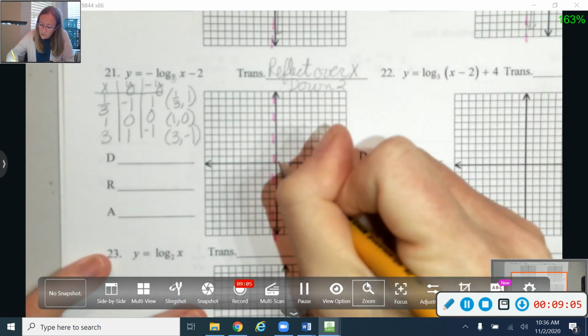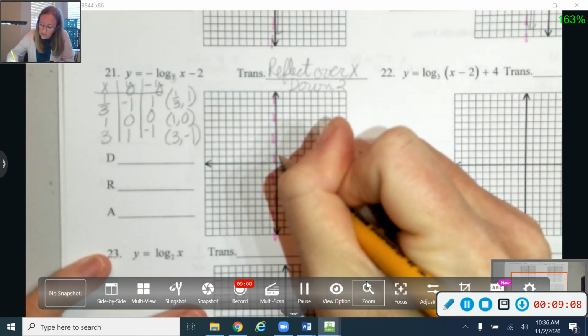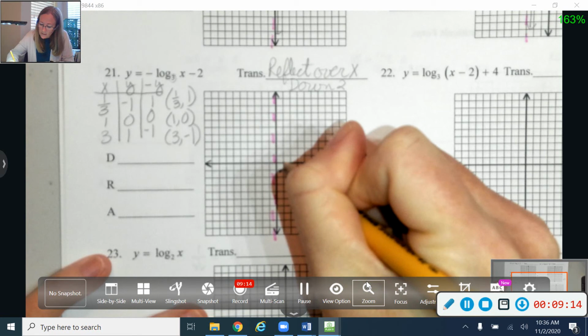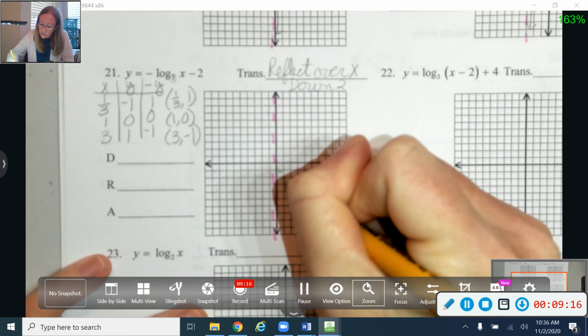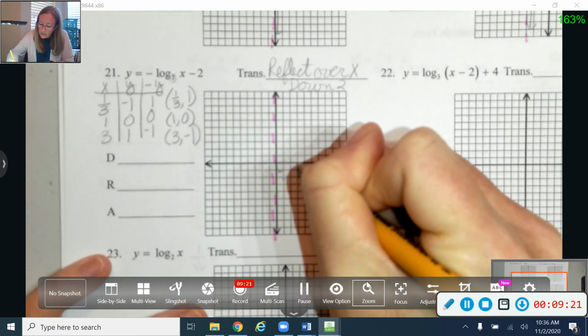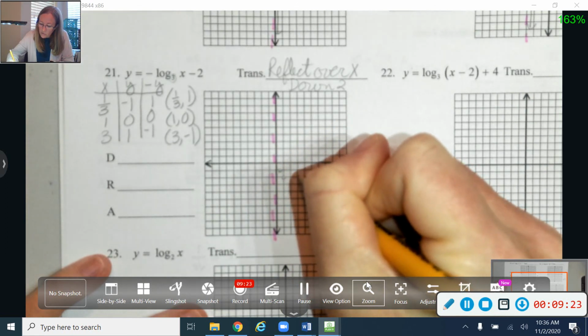Okay, so I'm going to go to 1/3, 1, and I'm going to move down 2. And then I'm going to go to 1, 0, and I'm going to move down 2. And I'm going to go to 3, -1, and I'm going to move down 2.